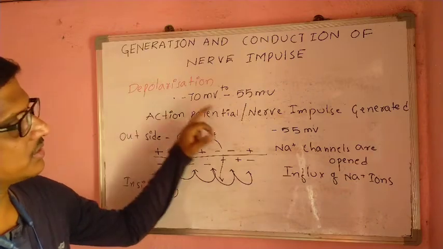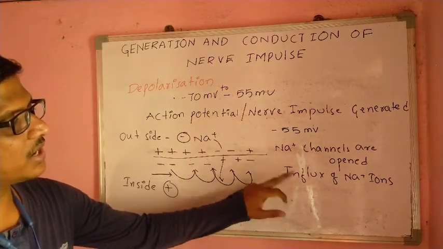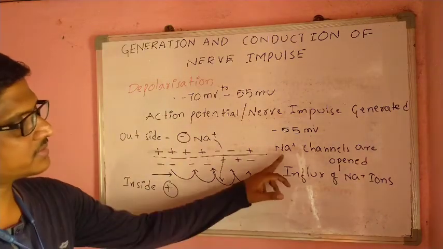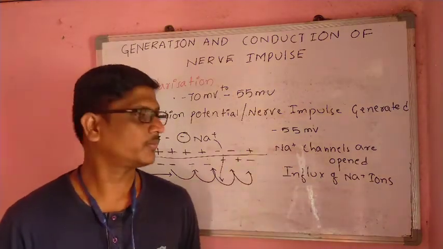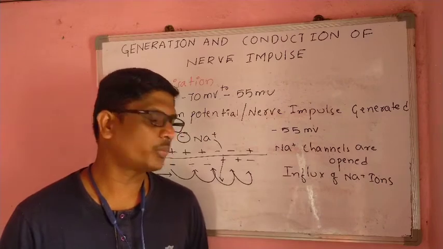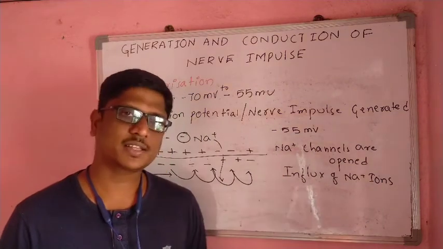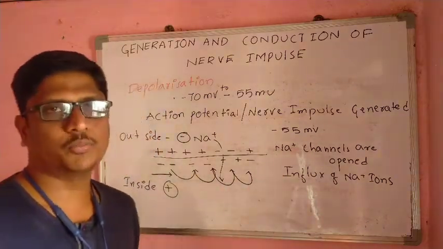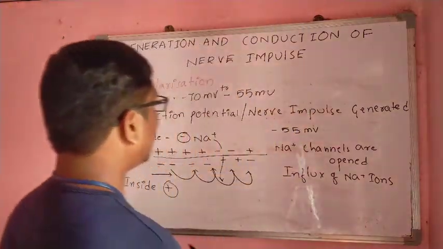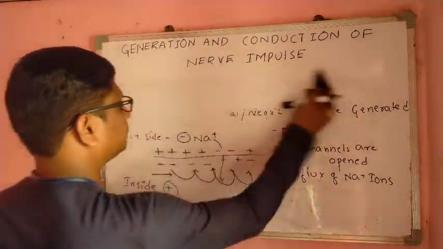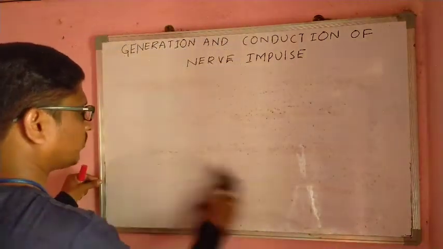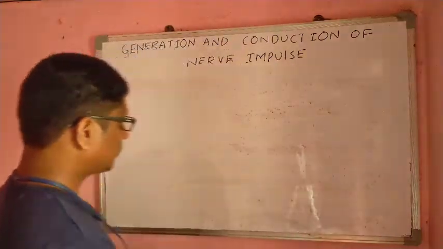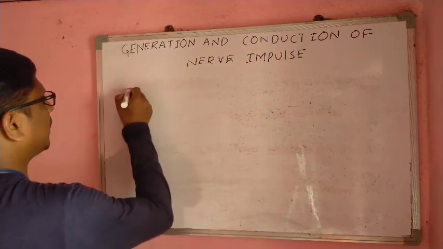This depolarization is caused by influx of sodium ions. At minus 55 millivolts, sodium channels open and sodium influx causes the depolarization process. And the next phase is repolarization.